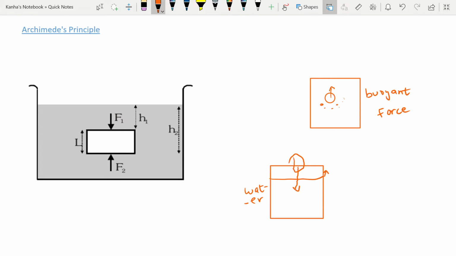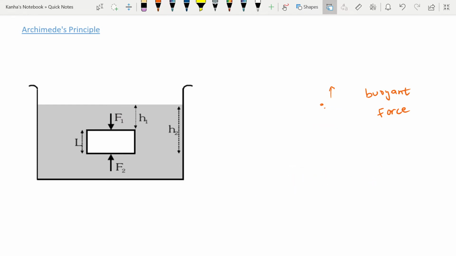What this principle is saying is that the magnitude of the force that is being applied on the body in the upward direction is equal to the weight of whatever liquid is being displaced. So if the liquid goes from this level to this level, the weight of this liquid is equal to the magnitude of the force being applied on the body. Let's see this using this pre-made diagram for you.